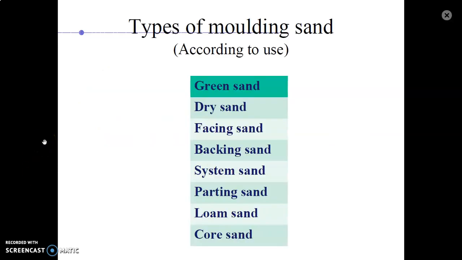So these are the three different types of sand normally used for mold preparation. Now we come to the mold sand according to use. First one is green sand, dry sand, facing sand, backing sand, system sand, parting sand, loam sand, and core sand. So it is actually divided according to the use of the sand.